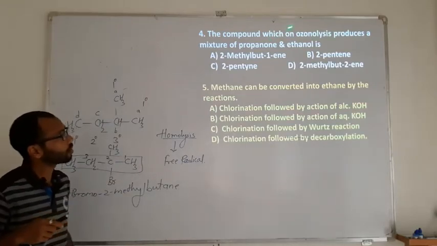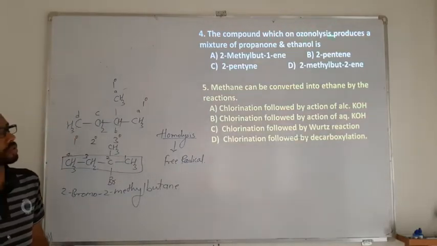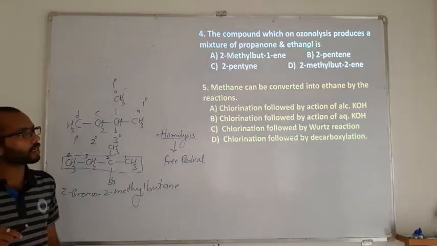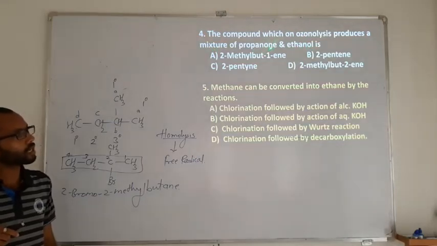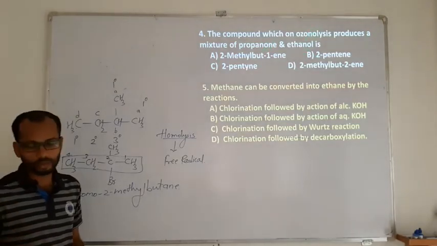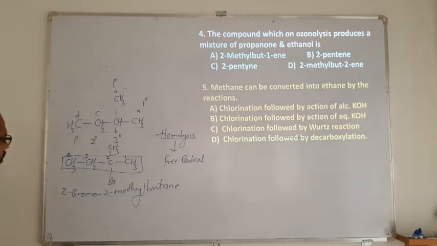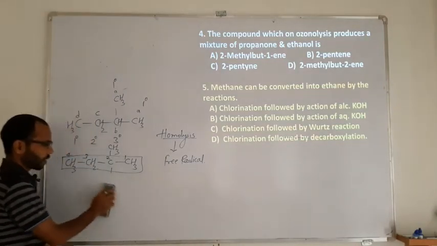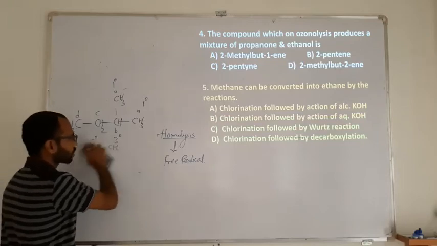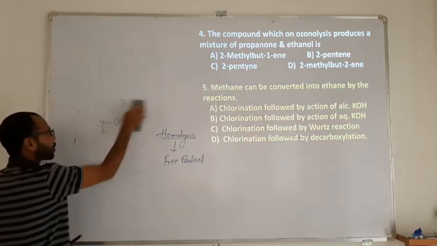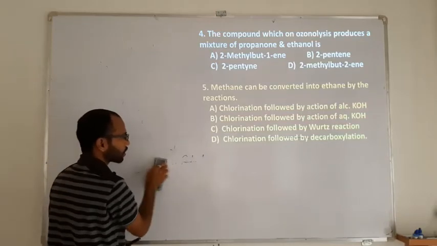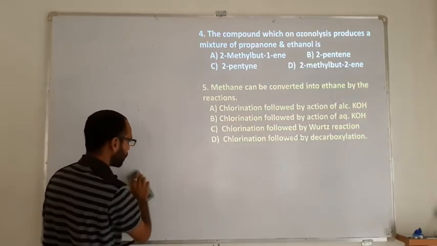Now here, the compound which on ozonolysis produces a mixture of propanone and ethanol. ON stands for a ketone, OL stands for alcohol. So this is an ozonolysis reaction. Ozonolysis is shown by the alkene, and if the alkene has a symmetrical nature, then the products are going to be the same, and if it has an unsymmetrical nature, the products will be different.